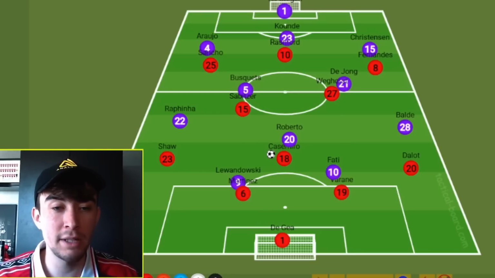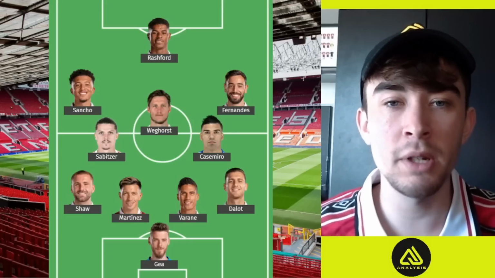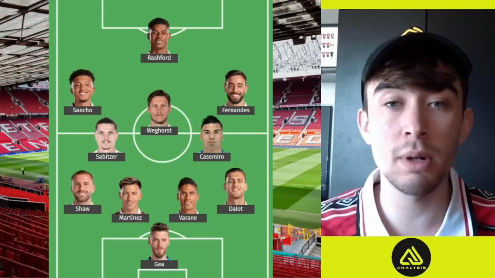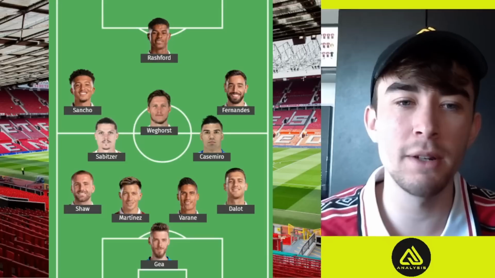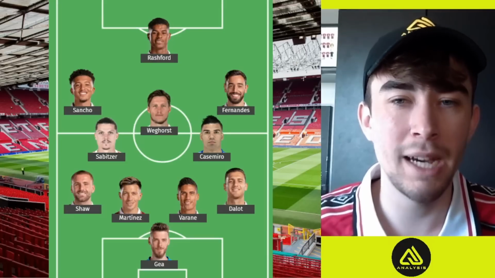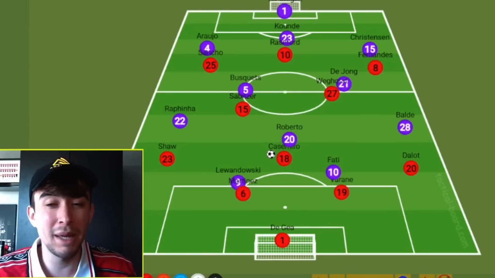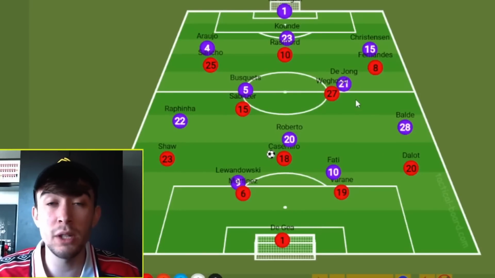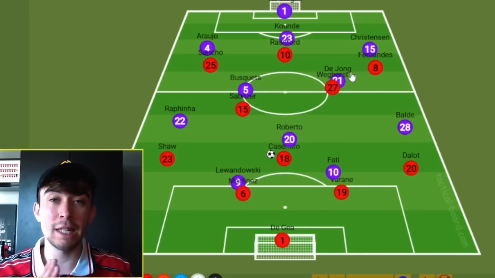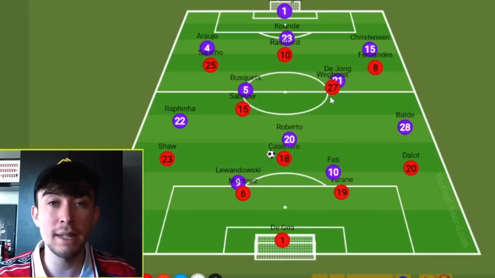Now if we go back to the Manchester United starting 11, there is an argument that you could play Sabitzer in this Weghorst role and put Fred in the double pivot alongside Casemiro. There's certainly an argument for that. However, I think the height of Weghorst for this ability to go long could be really useful for Manchester United. And again, in this game with Frenkie de Jong now being on the left side of midfield, it should be Frenkie de Jong that he is up against in most of these duels.